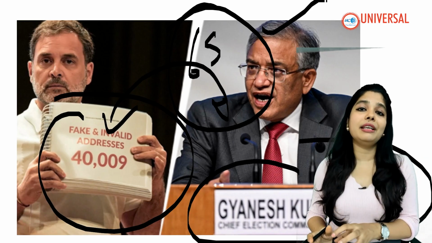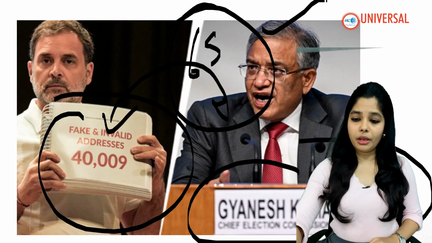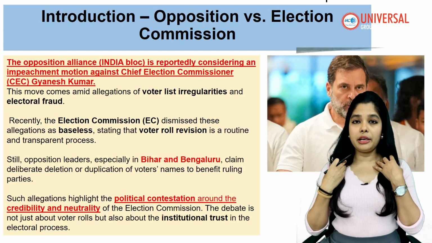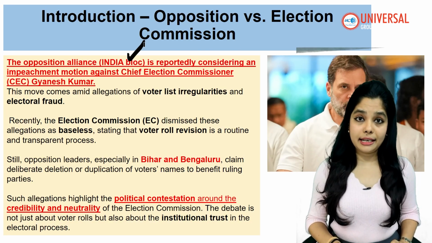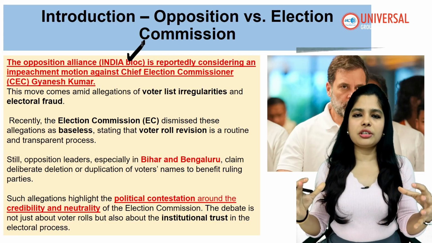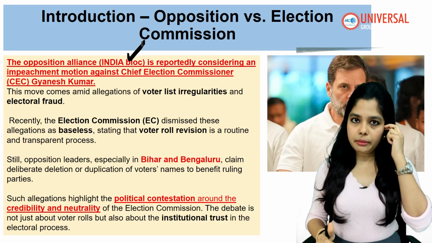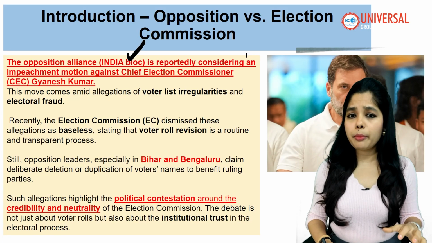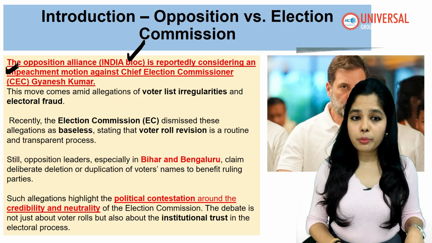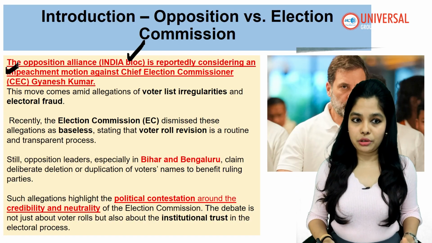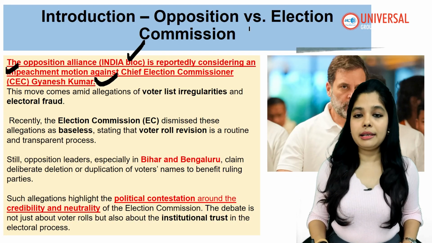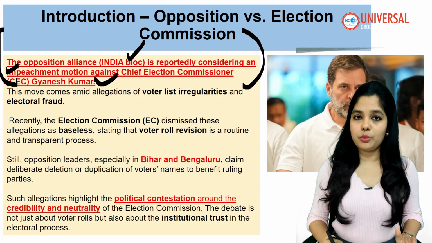Please give the name of those people. Okay, so this is the whole scenario. Let's discuss it. There is an opposition alliance under the India bloc. There is no majority here, but the alliance called the India bloc is reportedly considering an impeachment motion against whom? Against the Chief Election Commissioner, Gyanesh Kumar, who is now completely in the news.